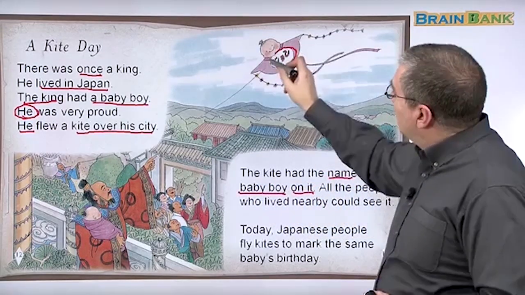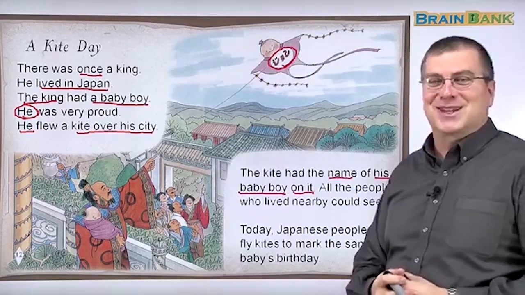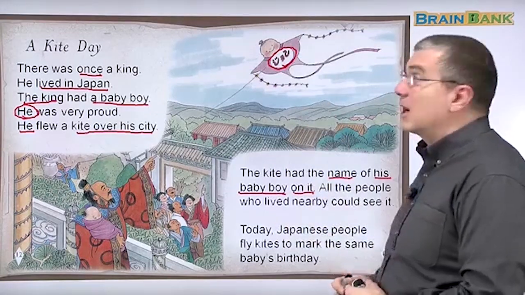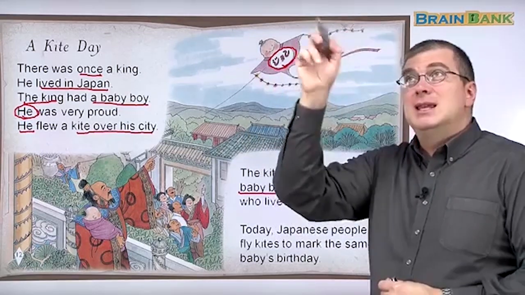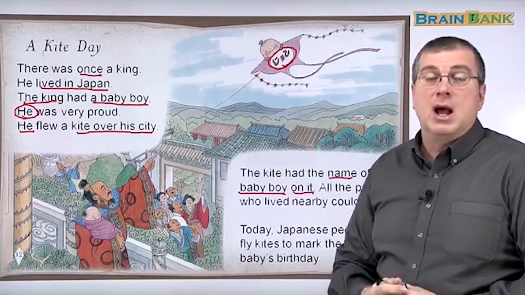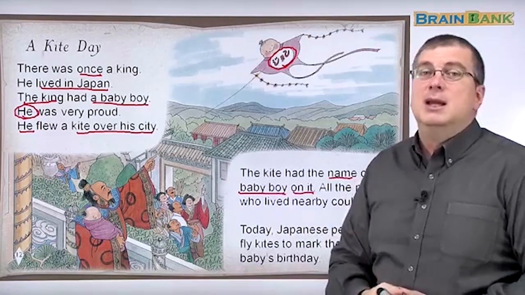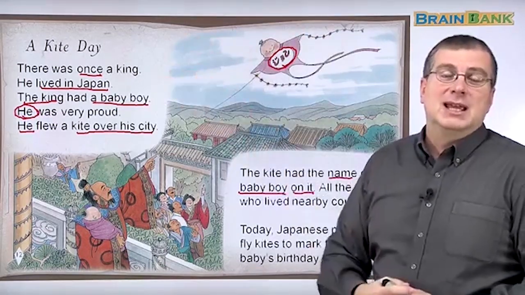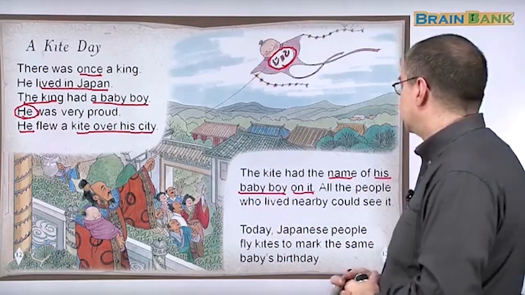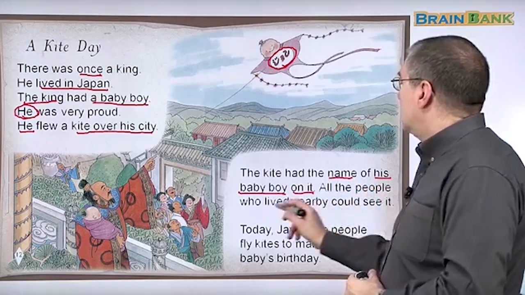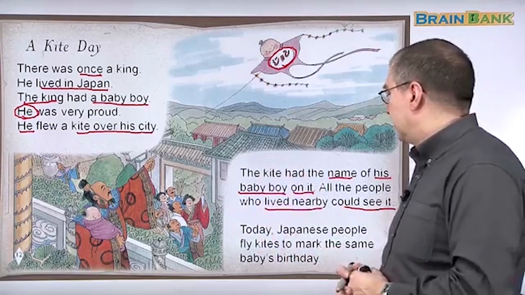So this is the name of the baby boy. Look at the kite. It looks like a baby boy, right? Very interesting. So people could see the kite and they're like, oh, look, it's a baby boy. Yay, the king had a baby boy. And they can read the name of the baby boy on the kite. So it's a way for the king to announce to his people, here, this is my son. He will be your future king. This is news. Okay? All the people who lived nearby could see it. So that's a very good story.